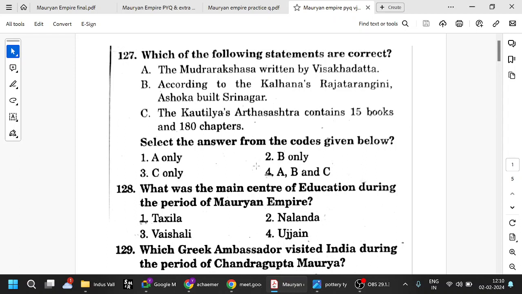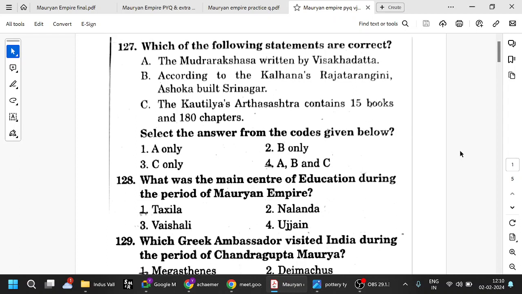Which of the following statements are correct? Just now we have seen Mudra Rakshasa written by Vishakadatta. According to Kalhana's Rajatarangini, Ashoka built Srinagar, and this is also very important. Kalhana is the author, and Rajatarangini is the book which is written. Also, we have seen Kautilya's Arthashastra contains 15 books and 180 chapters. So all these we have seen just now. So all three are correct.